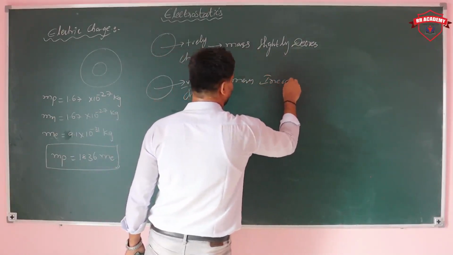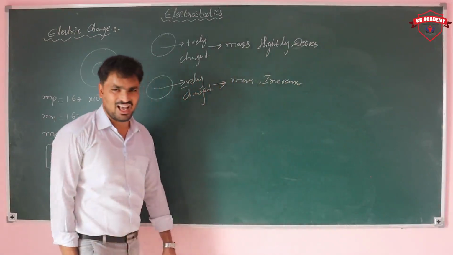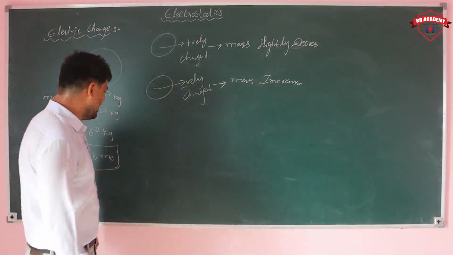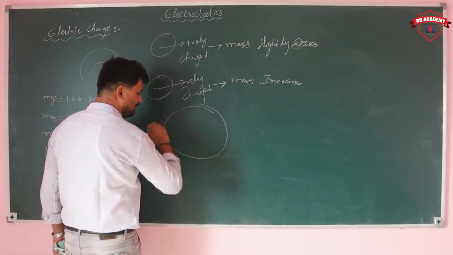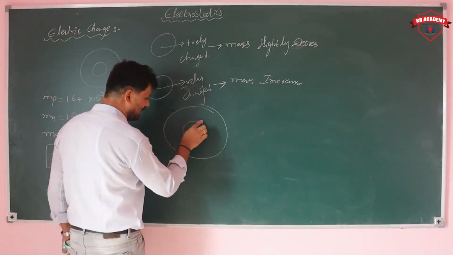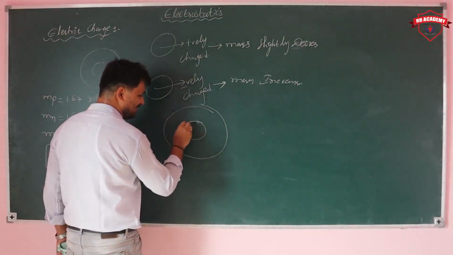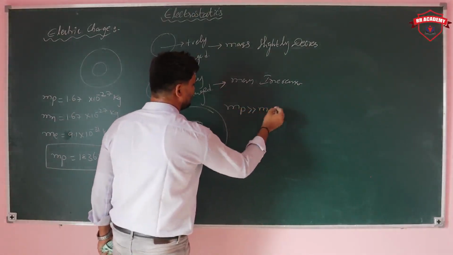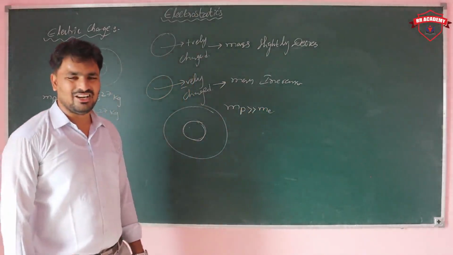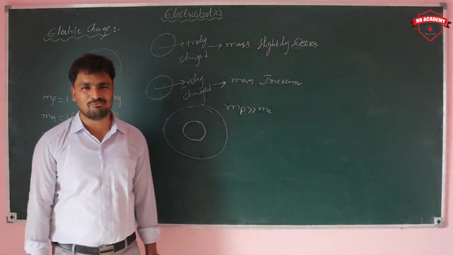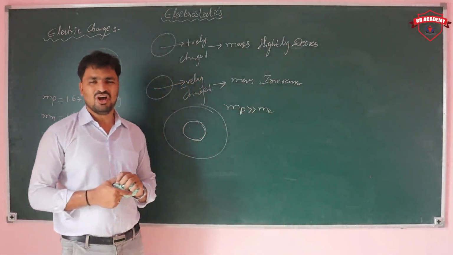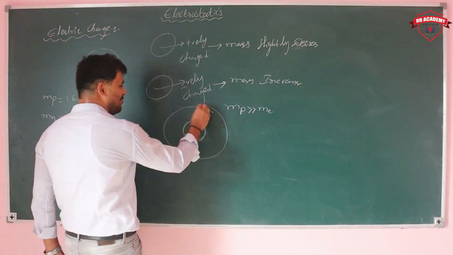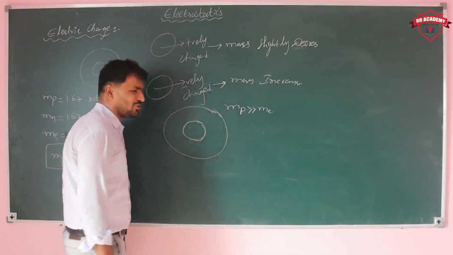Why does the mass decrease and why does it increase? In an atom, the protons are present inside the nucleus, and the mass of the proton is far greater than the mass of the electron. It is difficult to transfer a proton from one atom to another or one body to another, but it is easy to transfer electrons.